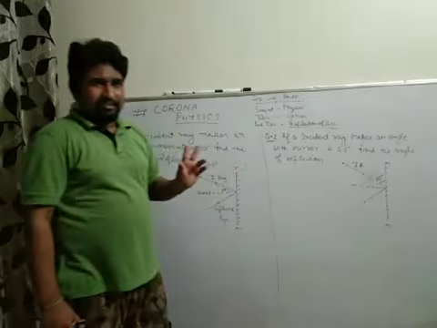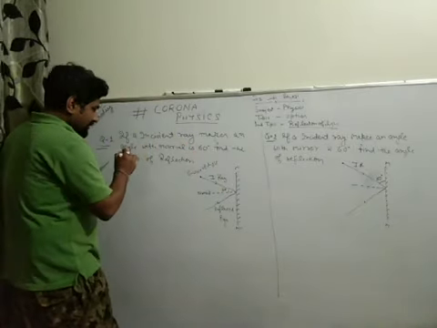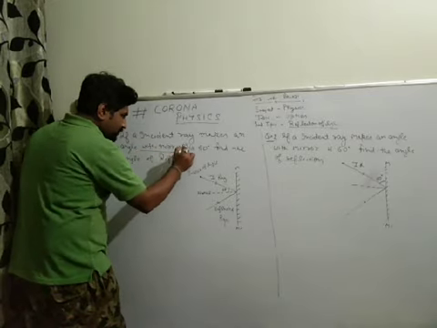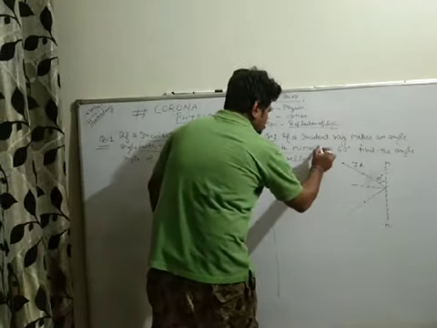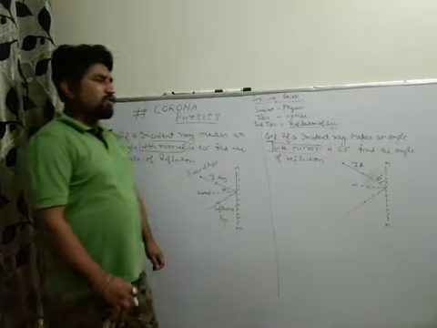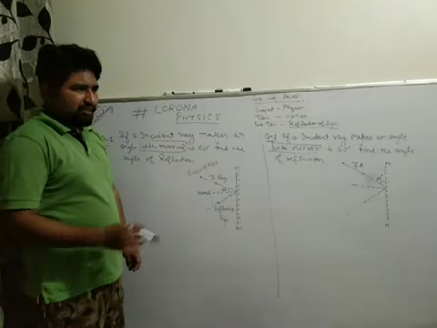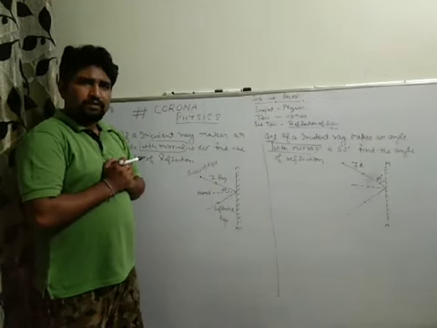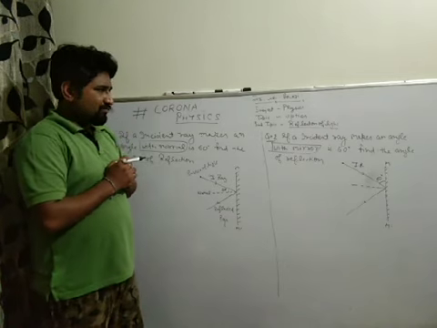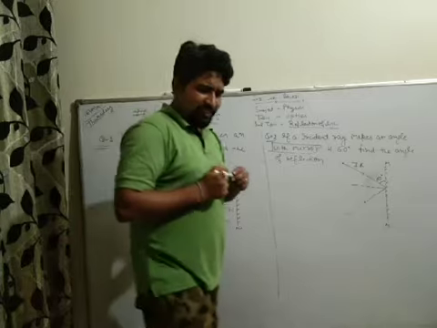In both cases, the difference is this: the angle with the normal and the angle with the mirror. Both are different cases. Sometimes students make this mistake easily. What is the difference between these?